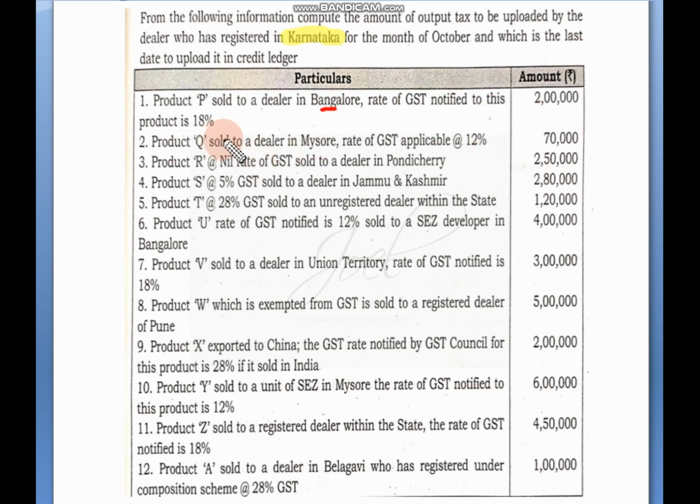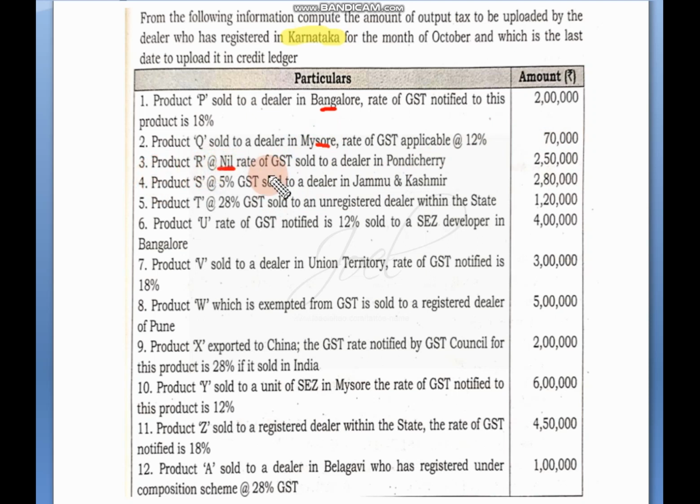Next, product Q sold to a dealer in Mysore. Rate of GST is 12%. Mysore dealer means within the state itself, so it is not at all taxable under IGST, but it is taxable under SGST and CGST. 70,000 into 12% we will calculate. 8,400 we will get. We will divide it equally into 2 columns, SGST and CGST. So Mysore it is.